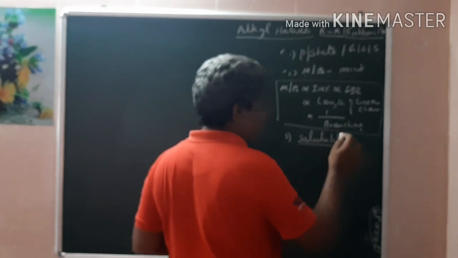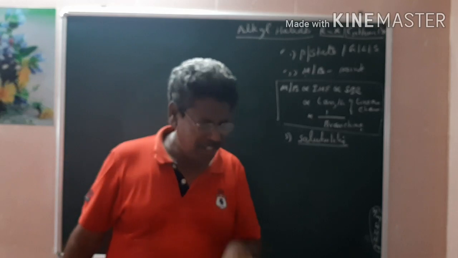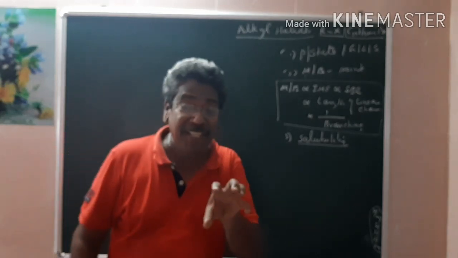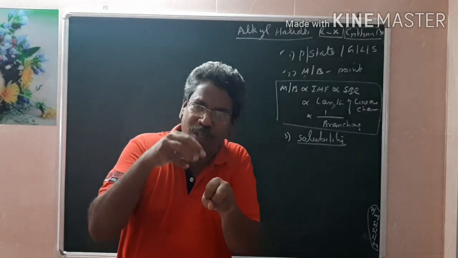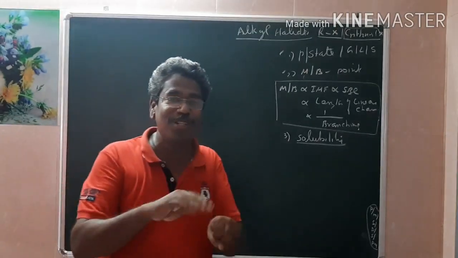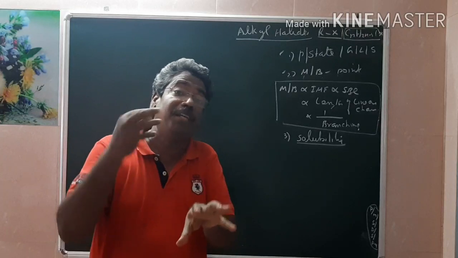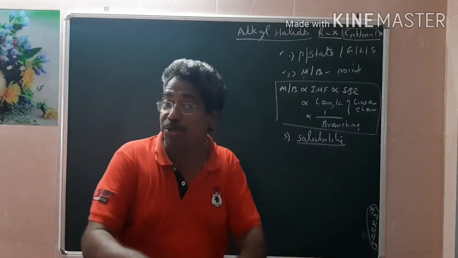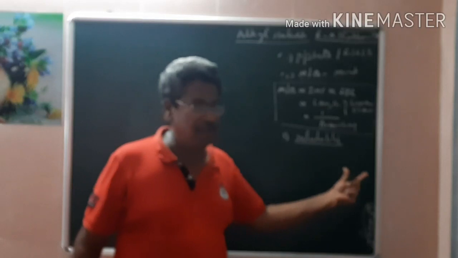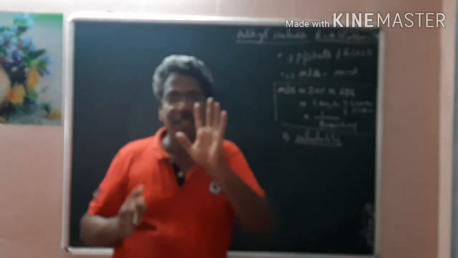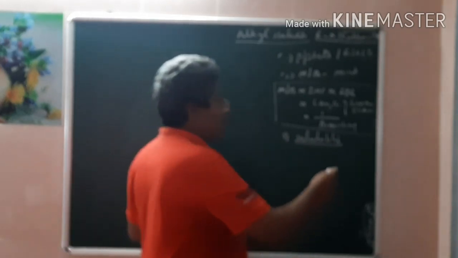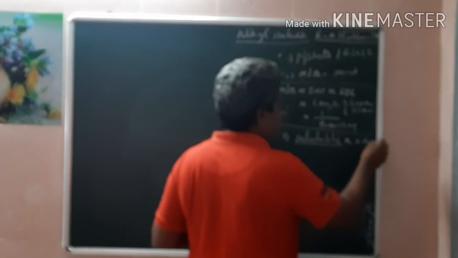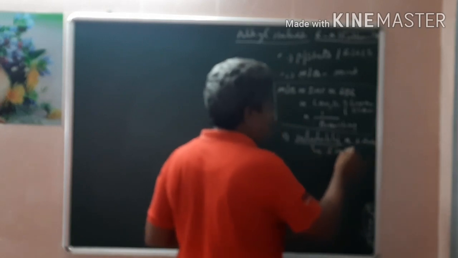Solubility. Generally, when I say solubility, it means if there is any difficulty for the solute to dissolve in the solvent, then it is called solubility. When I say solubility, I mean the solute does not like to dissolve, it is not ready to dissolve. So solubility is not ready to dissolve, that is the parameter we study. So for solubility to increase, the solvent should be more and the solute must be less. Solvent must be more means again it also depends upon the surface area. And again it also depends upon the intermolecular force.